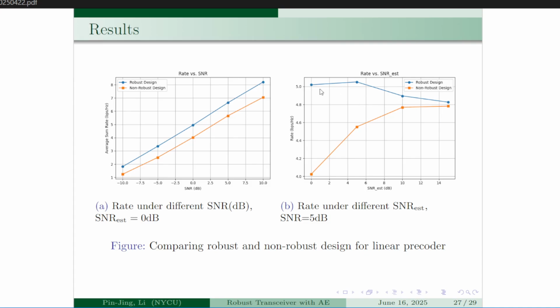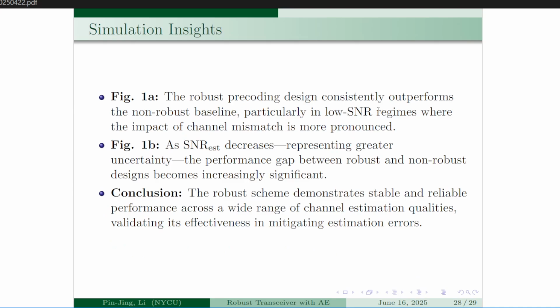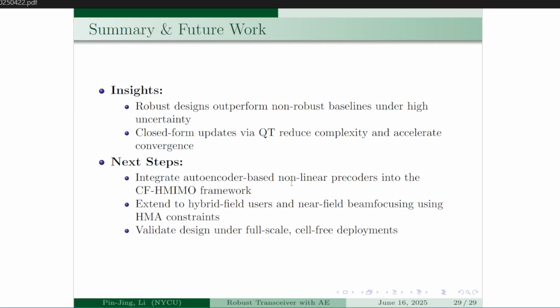It's worth mentioning that ideally, the robust design should be flat under all different channel estimation SNR. But probably because of some numerical imprecision or training data set problems, we cannot have that optimal result. So our conclusion is that this robust design demonstrates stable and reliable performance across a wide range of channel estimation qualities, validating its effectiveness in mitigating estimation errors.